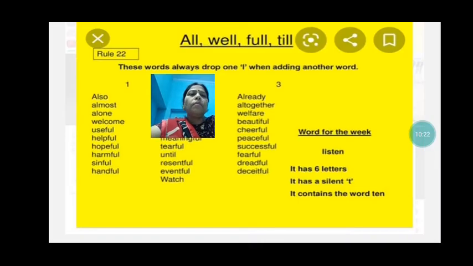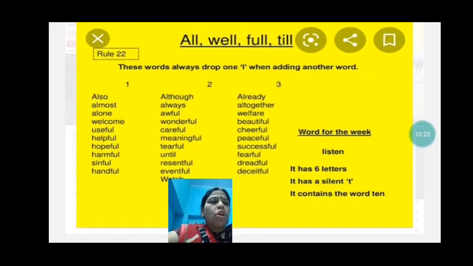Then now these words always drop one L when adding another word. Like also, although, already. In those cases, what we have seen is they started like all plus so, so we have removed one L from there and written also. Although is also the same. Then already, almost, always, altogether. From there everywhere we have removed one L. In welcome also, well plus come, we have removed one L and written welcome.